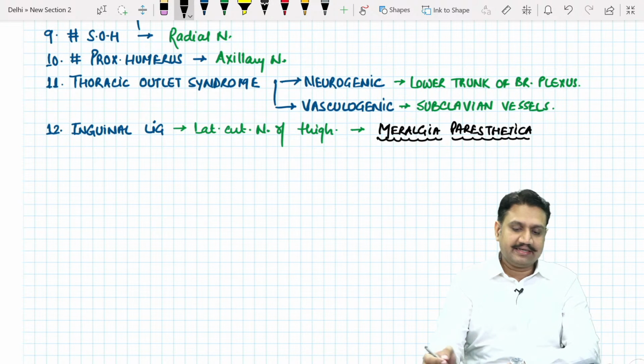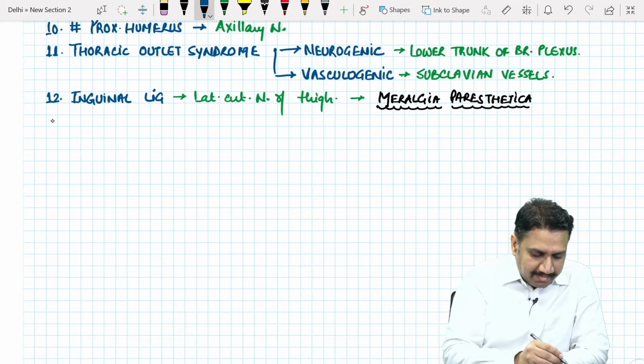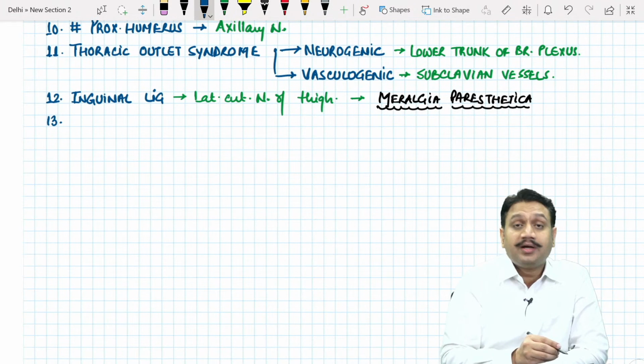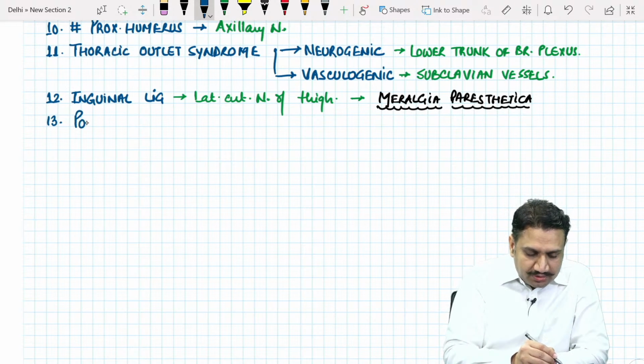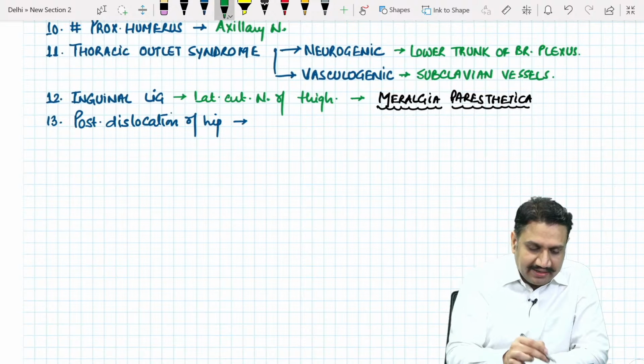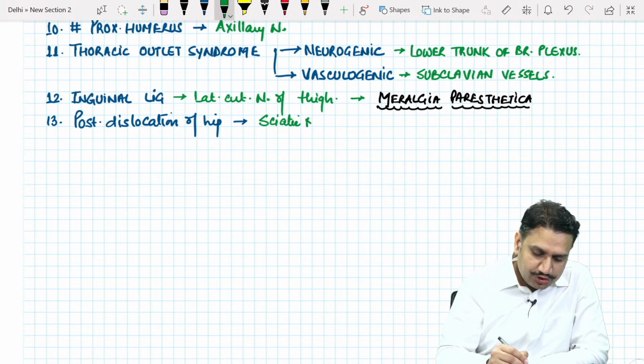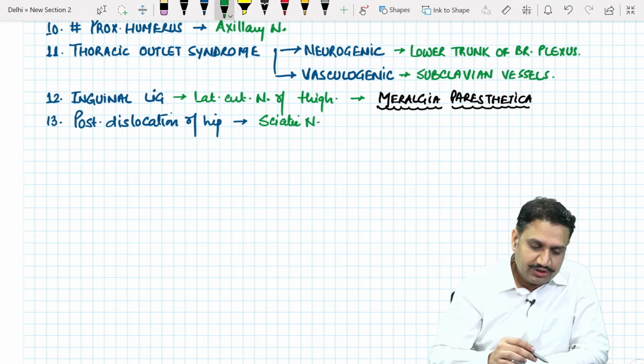Meralgia paresthetica. Yeah, so that is the lateral cutaneous nerve of thigh. So number 13, after the inguinal ligament, we can talk about trauma related to posterior dislocation of the hip. What nerve can be involved in posterior dislocation of the hip? Any idea? It can involve the thickest nerve of the body. That is the sciatic nerve.